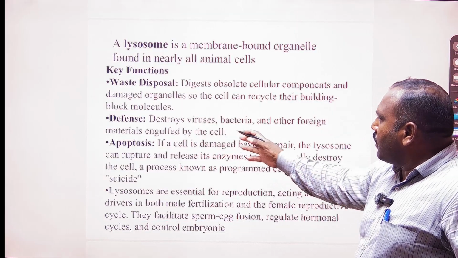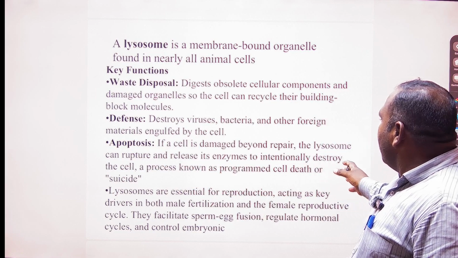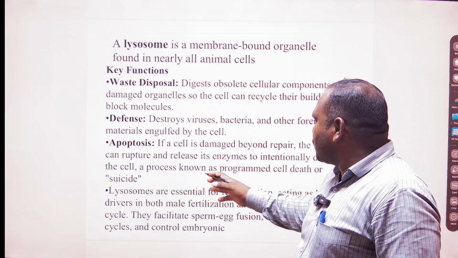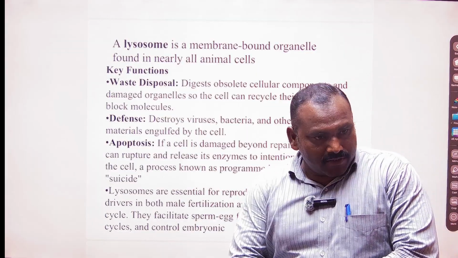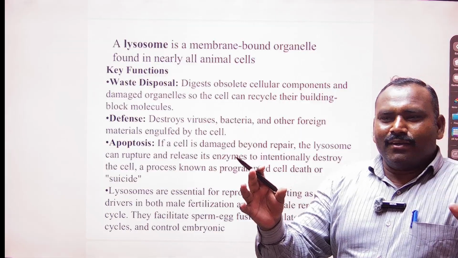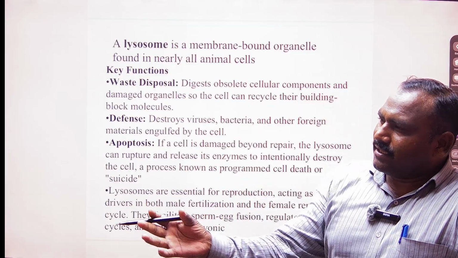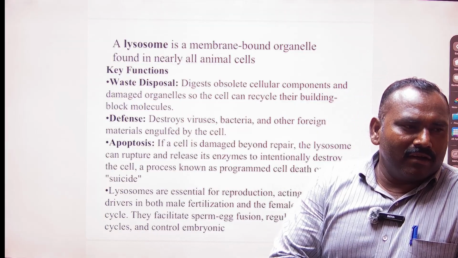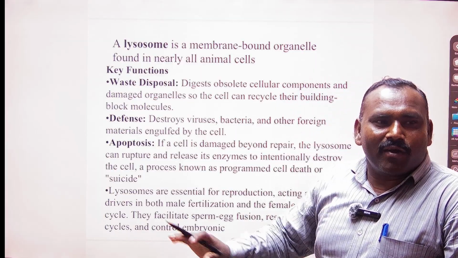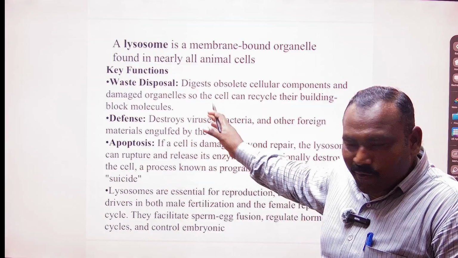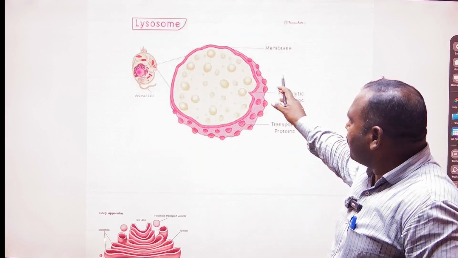It is also known as a destroyer of viruses and bacteria. The lysosome ruptures and releases the enzymes to intentionally destroy the cells, a process known as programmed cell death, or suicide. Wherever there are foreign particles or materials that are not suitable for our body, poisonous things which accidentally enter the body, they can be destroyed with the program of the lysosome. So this is the structure of the lysosome, the outermost membrane.